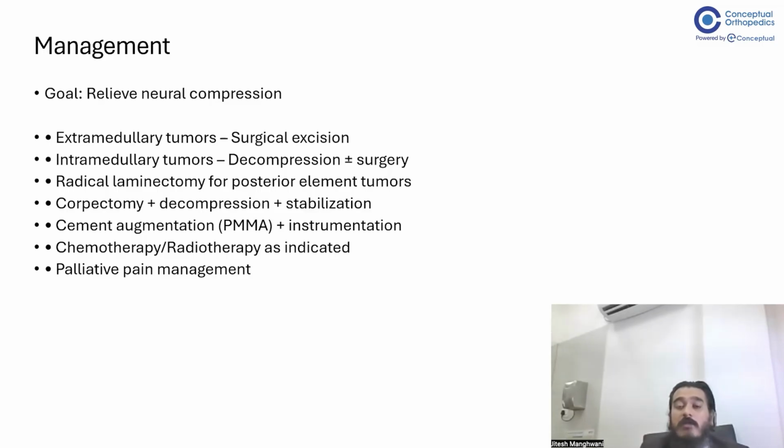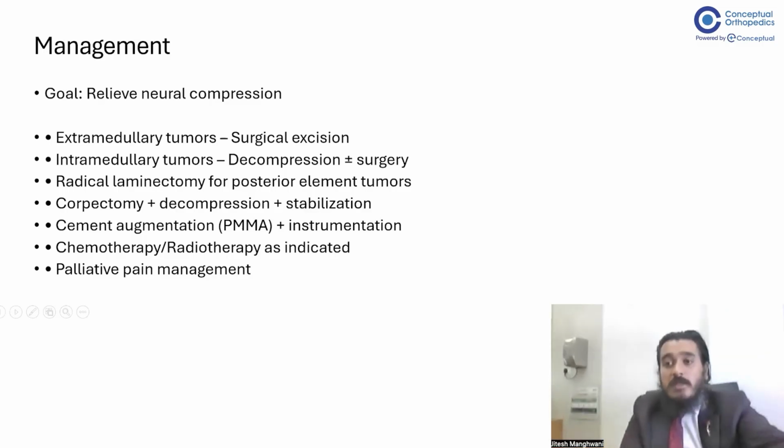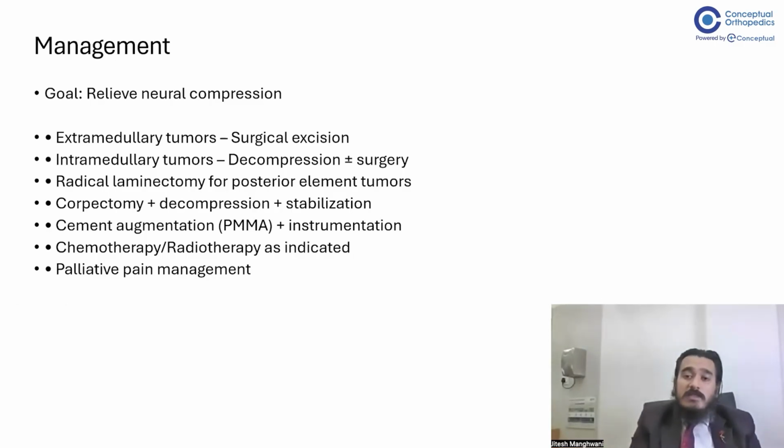So there are multiple times cases wherein the tumors just involve the posterior aspect, that is the posterior elements, and if they involve the posterior elements, in that case we just do an excision of the posterior elements. When it involves a vertebral body, we can do a corpectomy, decompression, and a stabilization. When the hold of the screws is compromised, we have to do a cement augmentation with the instrumentation so that the instrumentation doesn't fail. Depending on the biopsy, what is the tumor, you are going to do chemo and radiation also with your oncologist, and palliative pain management is also recommended in the cases that are far progressed.